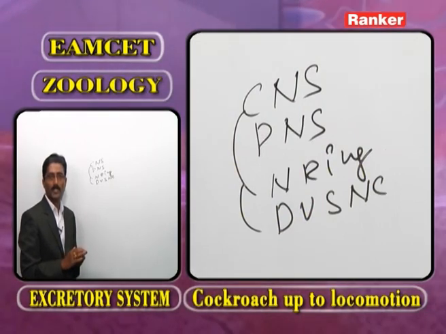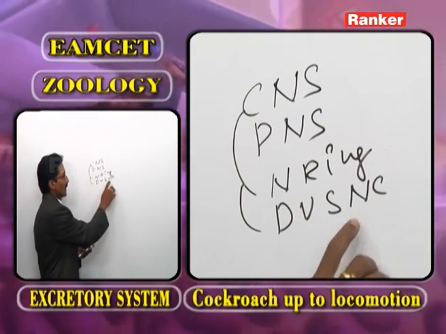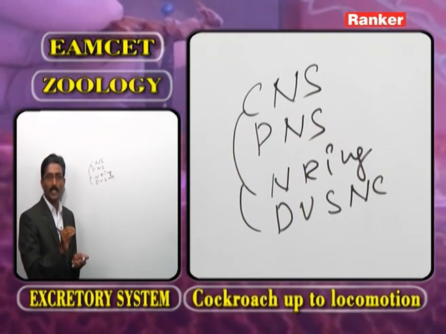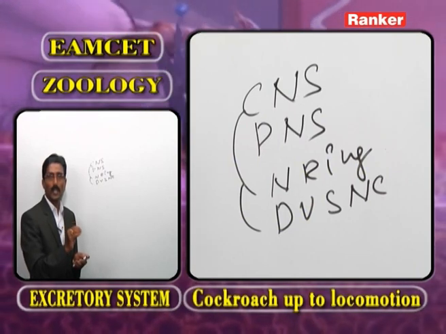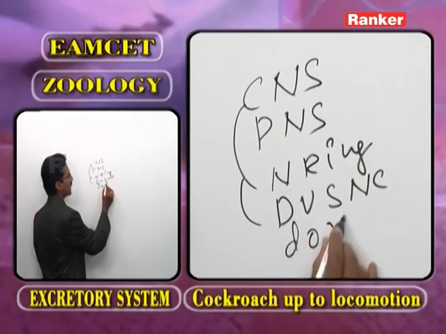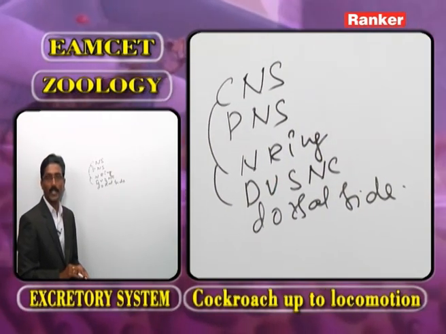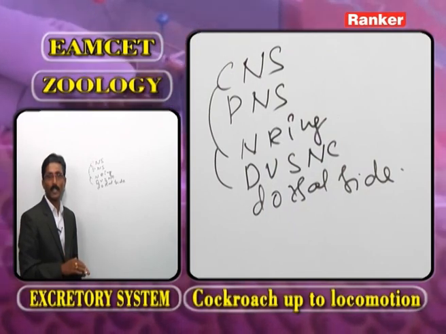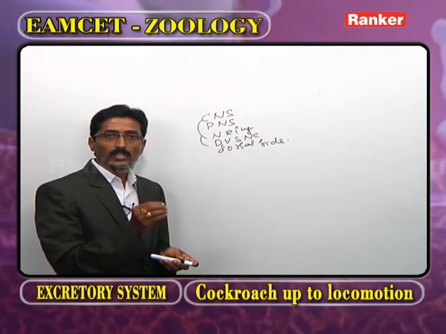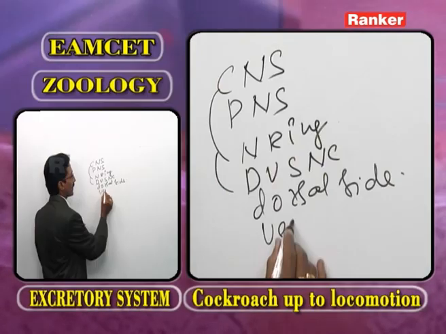As we observe in all invertebrates, the nerve cord is present on the ventral side. So the body of invertebrates can be opened from the dorsal side. In chordate animals, the nerve cord is present on the dorsal side. So in chordates, the body can be opened from the ventral side.